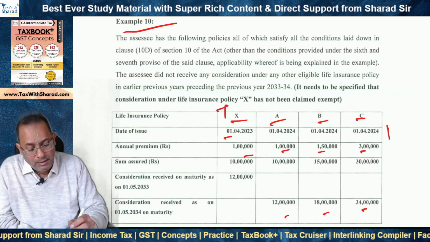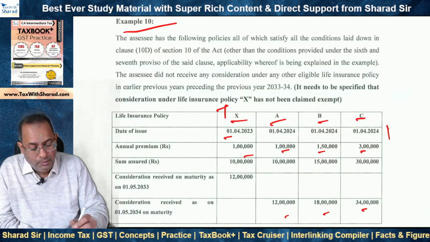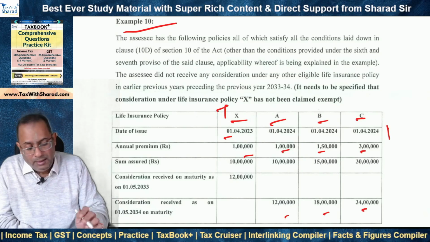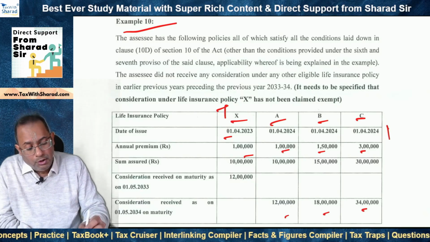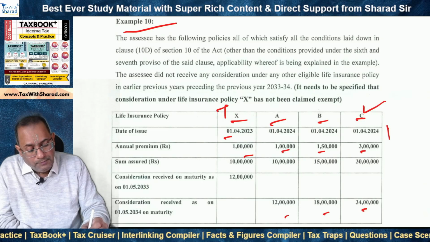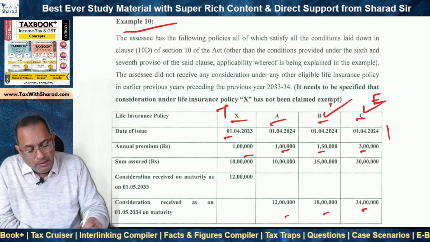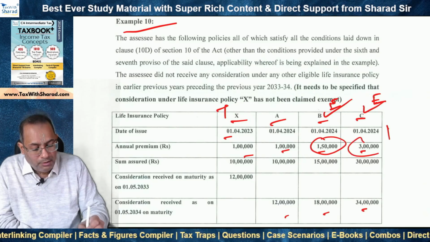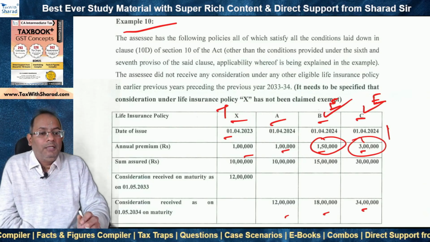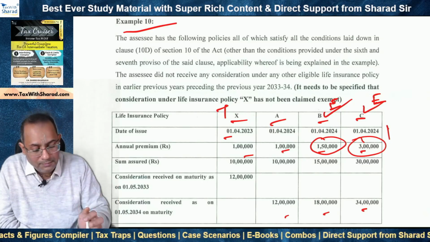Now, if we look at A, B, and C, the premium is respectively 1 lakh, 1 lakh 50,000 and 3 lakh, right? So to maximize the benefit, it will be good to take C as exempt and B as exempt, because the aggregate premium will be 1 lakh 50 plus 3 lakh, which will be 4 lakh 50,000. That means it will not be more than 5 lakh rupees.